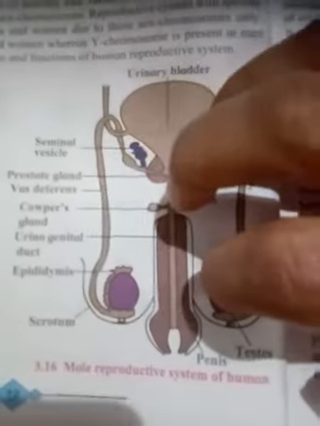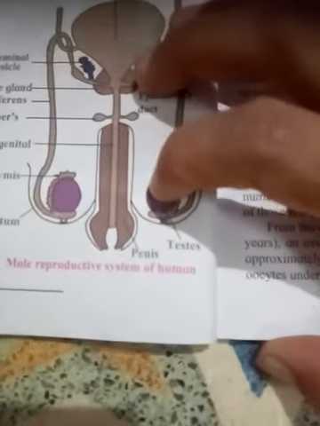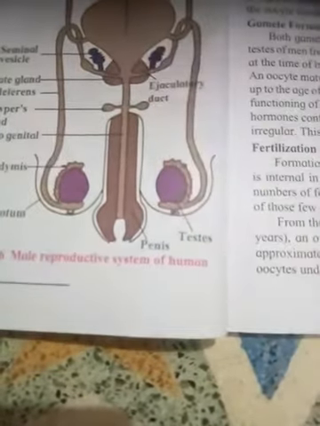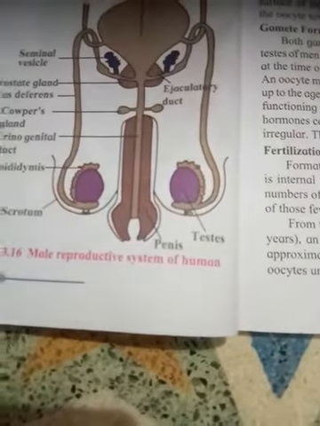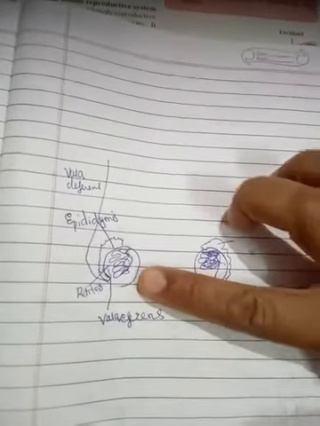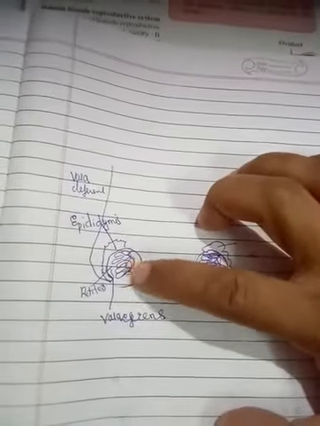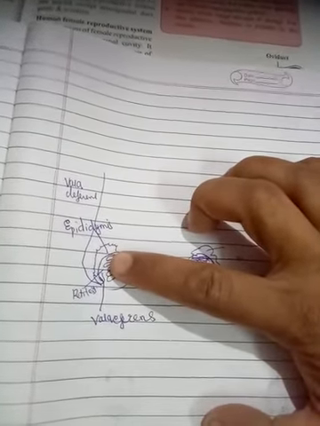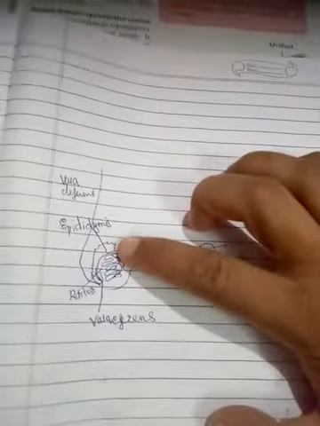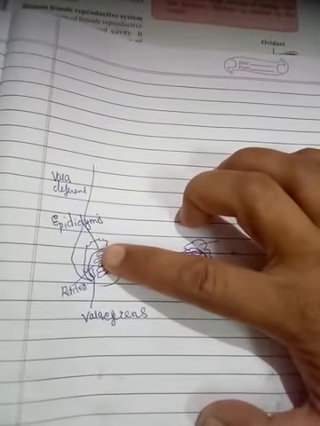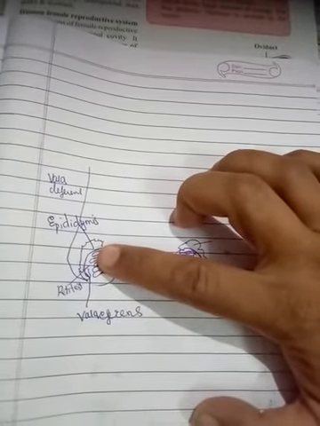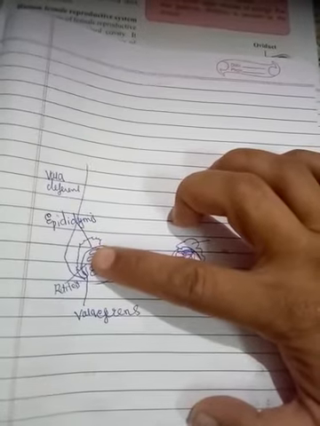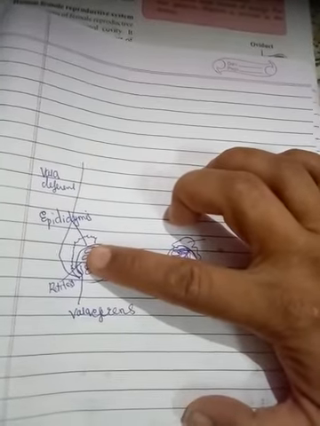Now I will explain a little how these sperms are produced. You can focus on this diagram. I have made this diagram of only the testes. Inside these testes, this area is known as seminiferous tubules. These are tube-like structures, and in these there are germinal cells. These germinal cells will generate the sperms.